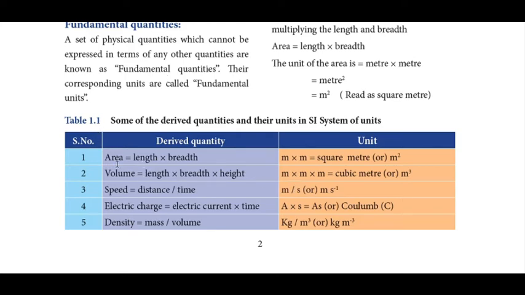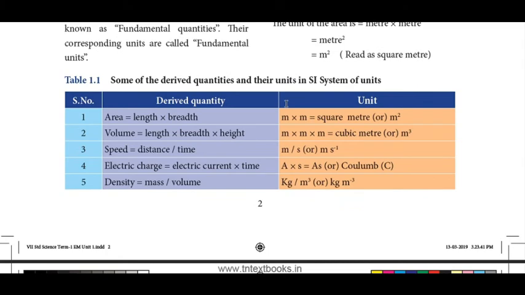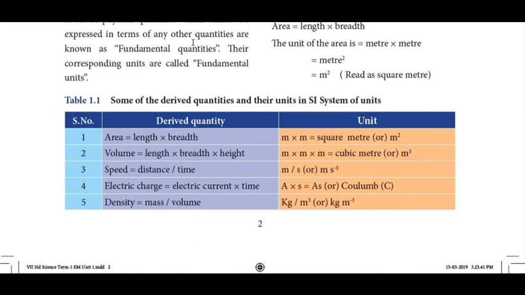The unit of area is meter square. The unit of volume is meter cube. The unit of speed is meter per second, the unit of electric charge is coulomb, and the unit of density is kilogram per meter cube. So far we have seen what measurement is, what the units are, what the quantities in measurement are, fundamental quantities and derived quantities, and the units of fundamental and derived quantities, in detail.